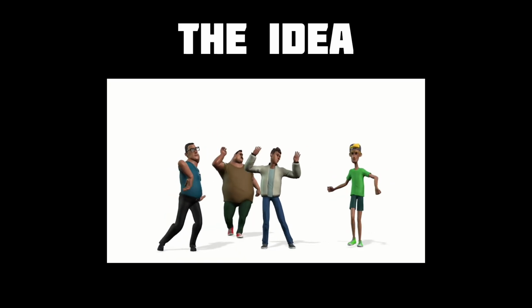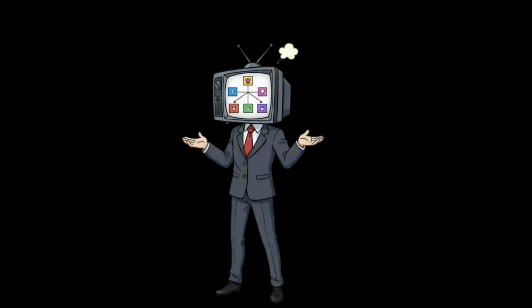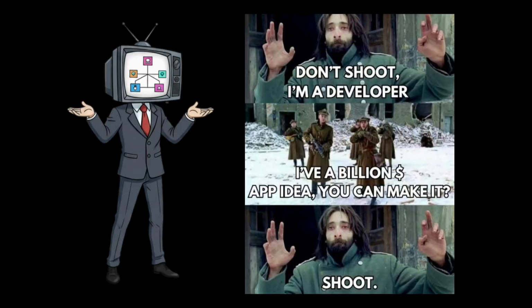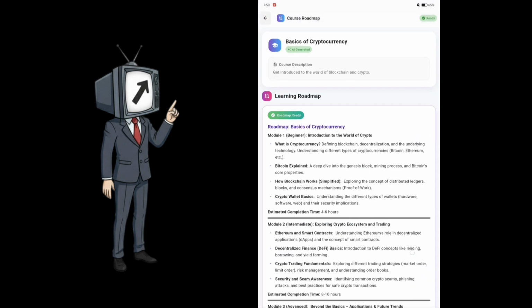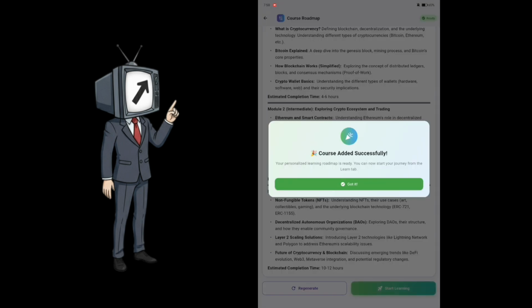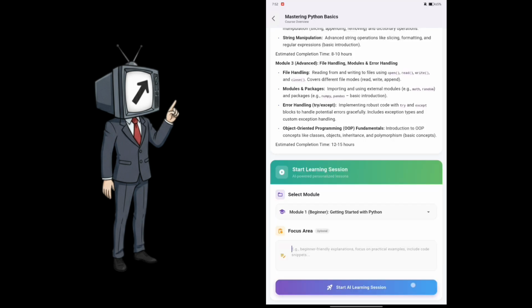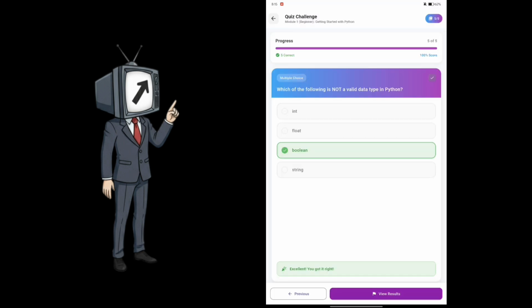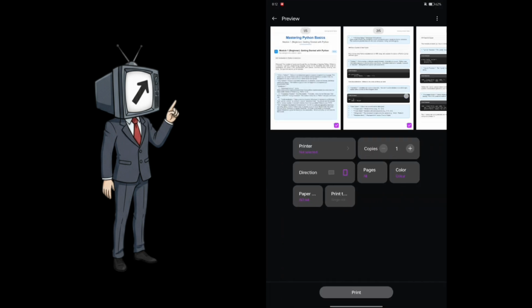Alright, so the idea was simple. I wanted to make an AI learning app that was free, offline, and actually useful. It should recommend courses, create entire roadmaps for any topic you type, let you save or regenerate them, move started courses into a Learn tab, let you pick modules from the roadmap, start focused learning sessions, give you tests for each module, and export the module content to a PDF.